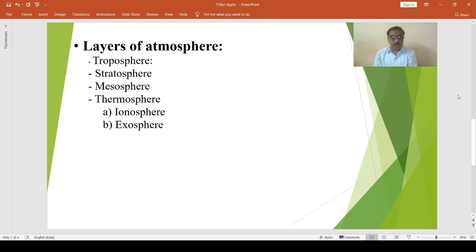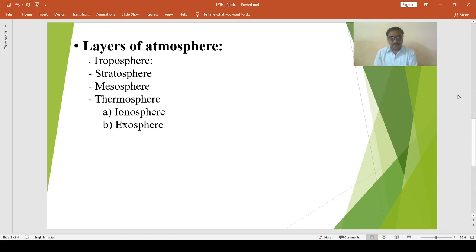Long wave radio waves are reflected back to the earth from the lower part of the ionosphere. This layer is called the Kennelly-Heaviside layer. There are a number of ionic layers in this sphere, for example D layer, E layer, F layer, G layer.